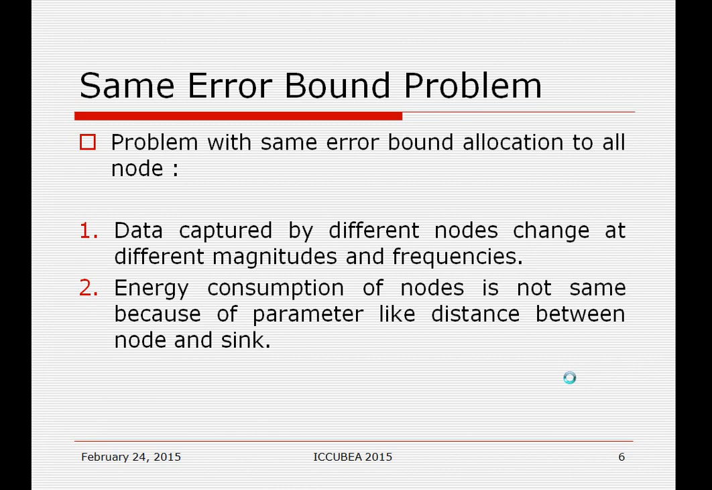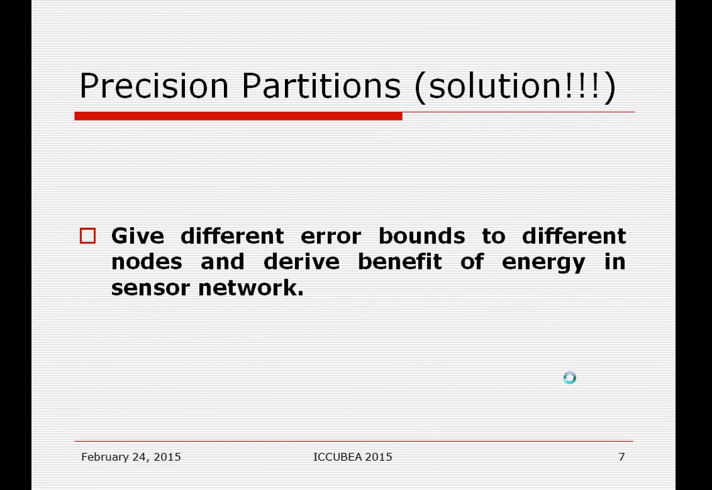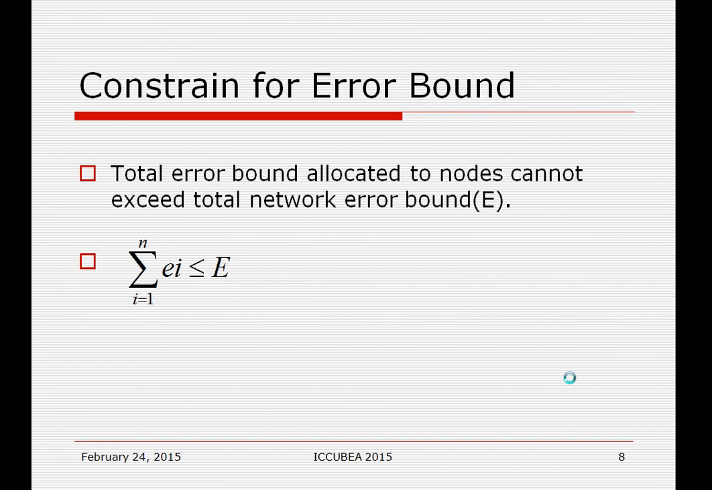Second problem: energy consumption of nodes is not the same because of parameters like the distance between node and sink. A node very near the base station consumes less energy, and a node far from the base station consumes more energy to send data to the base station. So this also creates unbalanced energy consumption. The solution is given by precision partition: give different error bounds to different nodes and derive the benefit of energy in the sensor network.